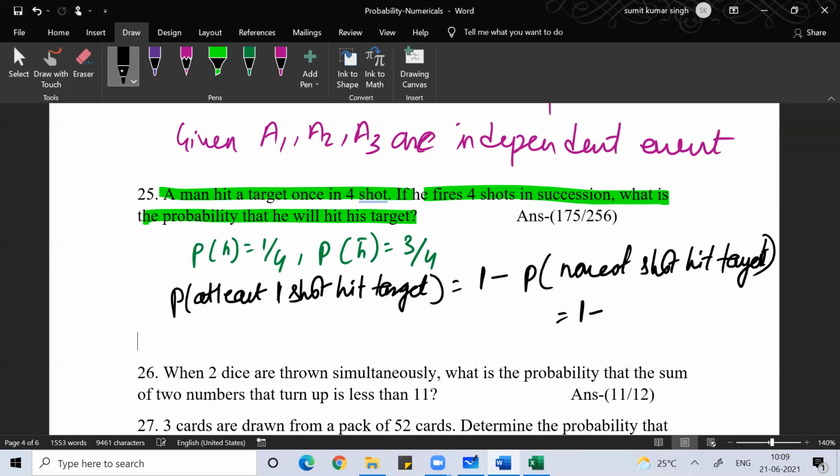1 minus, for not hitting the target, that is 3 by 4 to the power 4. If you solve, you will get 175 by 256. 3 to the power 4 is 81 and 4 to the power 4 is 256. So 1 minus 81 by 256. Clear, everyone?